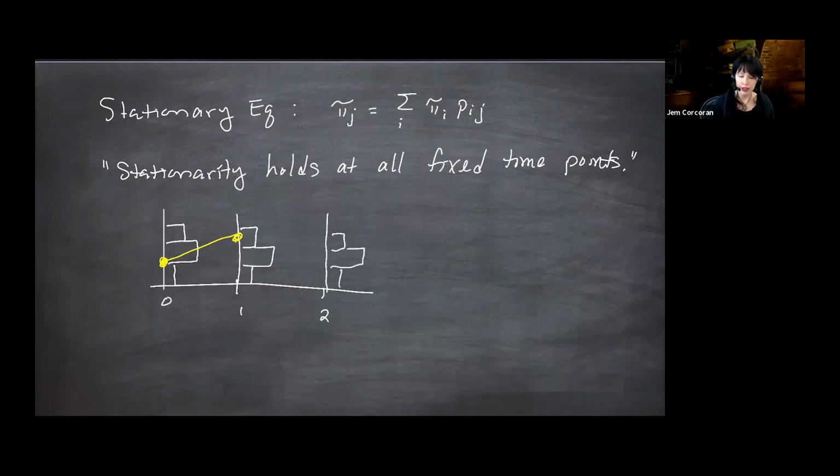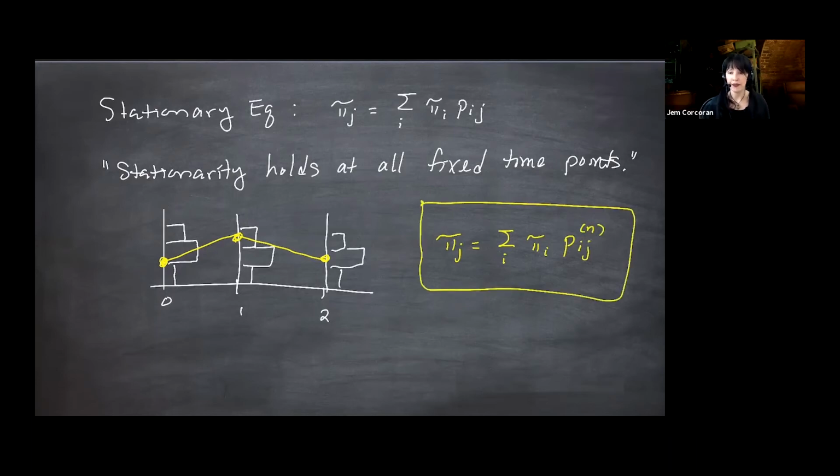So you'll go somewhere else. You can't see stationarity based on one point. But if you were to repeatedly do this over and over again and just collect the values at each time step and make a histogram at each time step, you'll see the same shape. So what this means in terms of an equation is that pi j is the sum over i of pi i Pij super n. It's another version of the stationary equation. I can put n-step transitions in there.